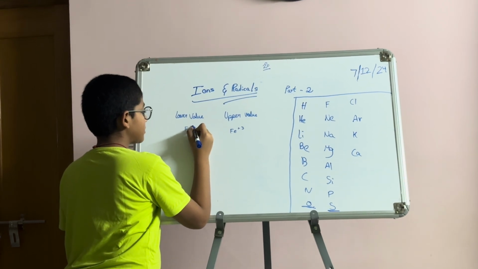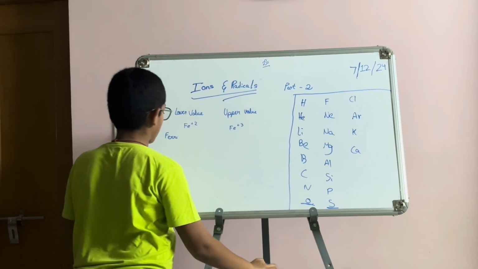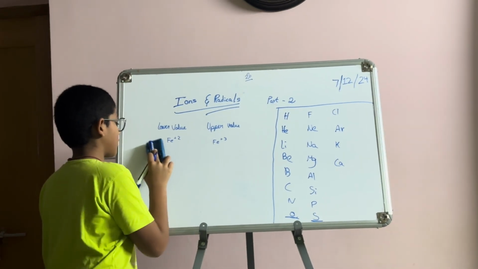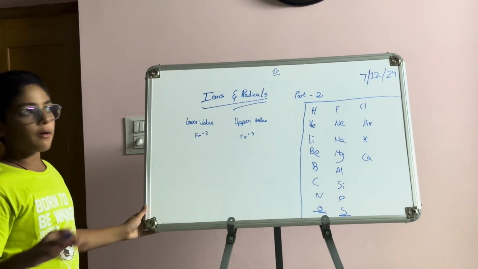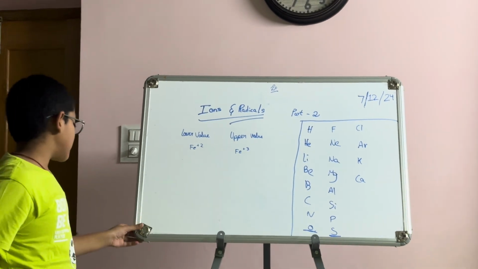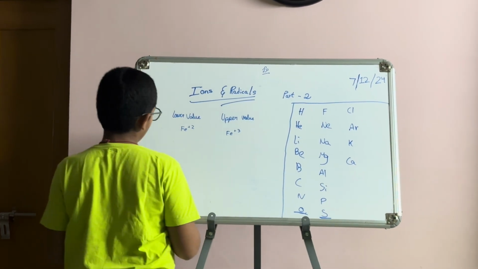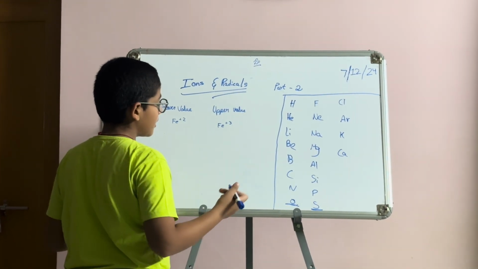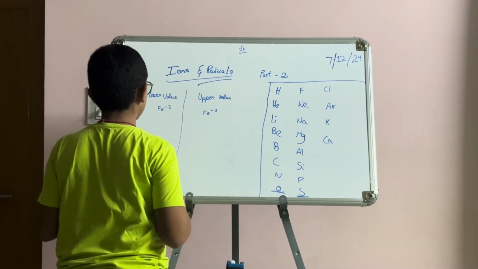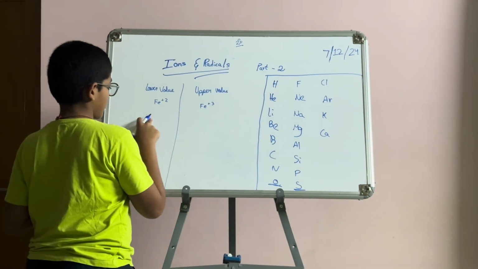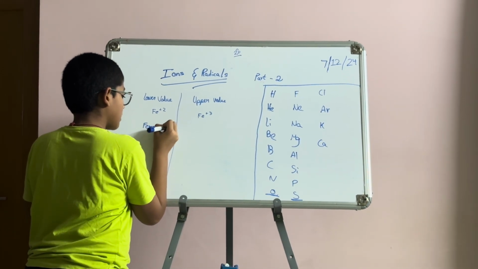Now we write the upper one as ferric and the lower one as ferrous, for example ferrous oxide. We denote the lower value of any variable valency of metals this way; variable valencies exist only for metals. For the lower value we keep the suffix us at the end, and for the upper value we keep the suffix ic. So ferrous and ferric.